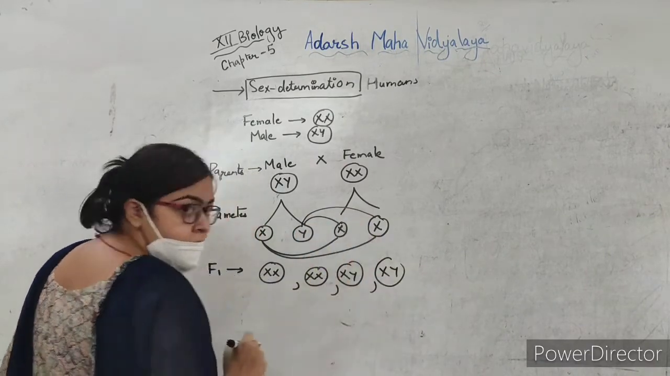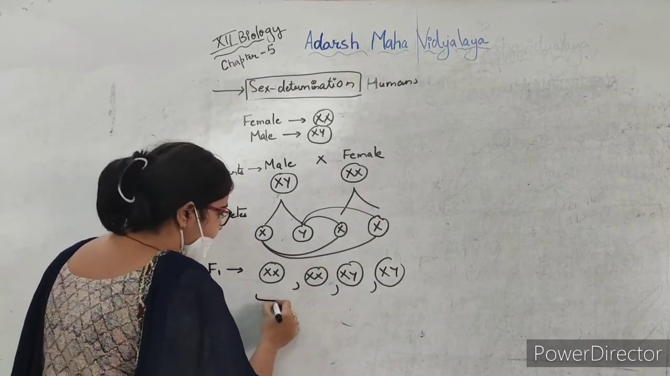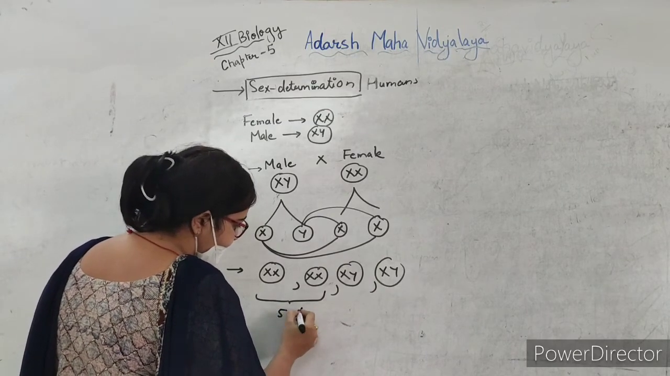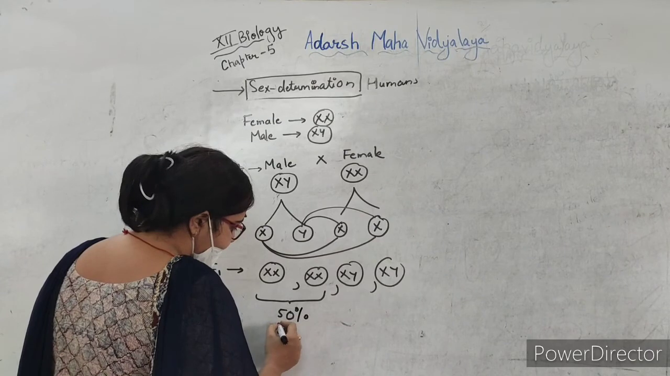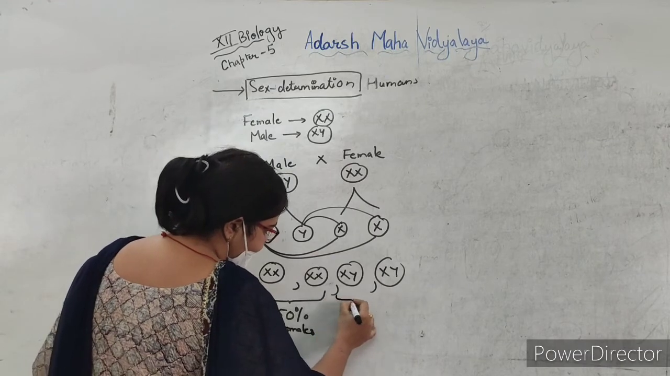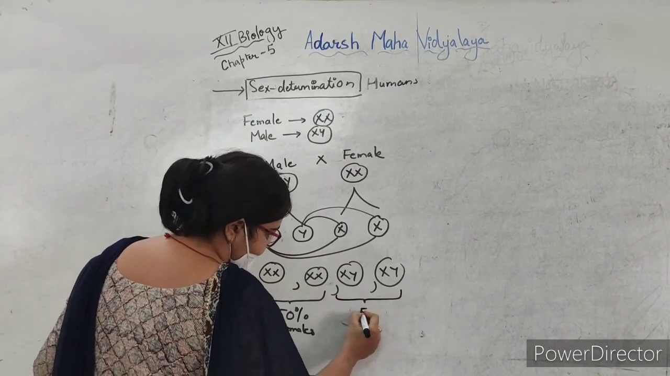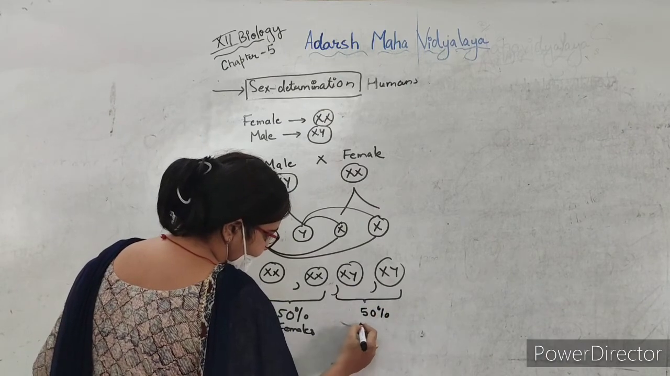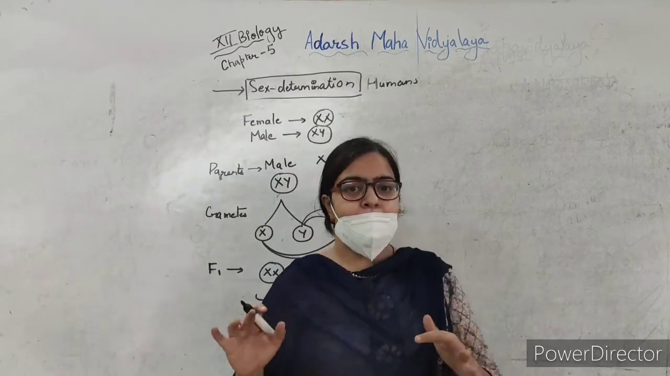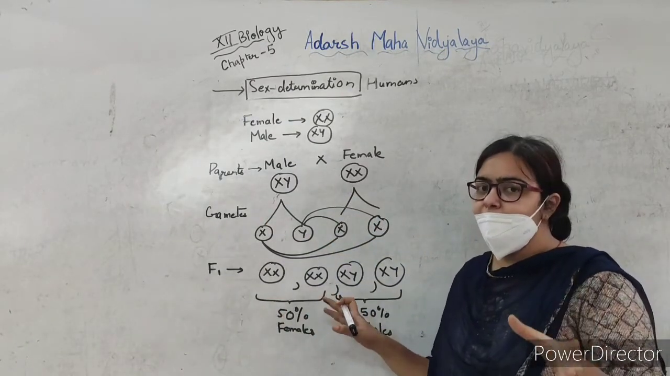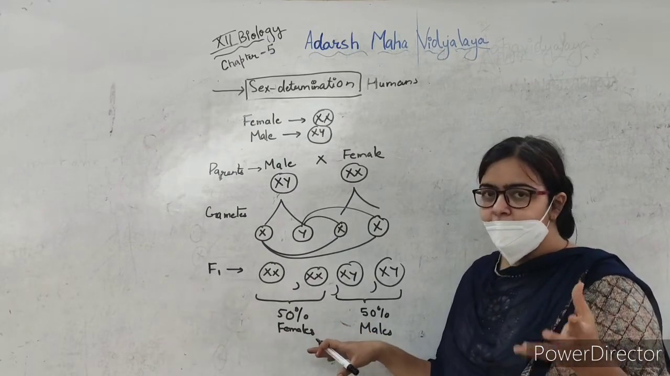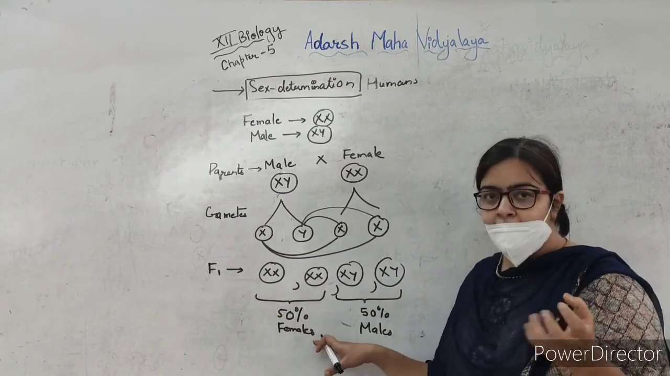Okay, so we saw here that 50% of the offspring formed will be females, and 50% of the offspring will be males. So the most important point to keep in mind is that every pregnancy has a 50% chance that the embryo or the fetus that is formed will be male or female.